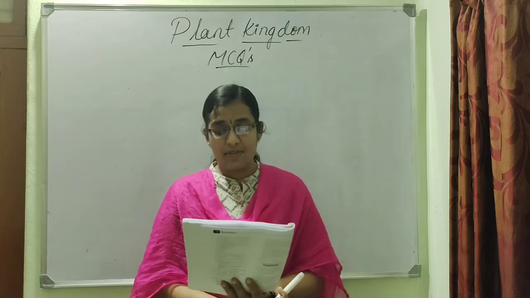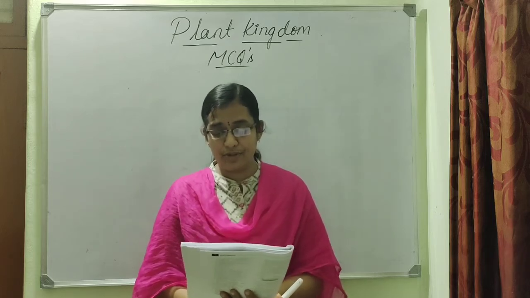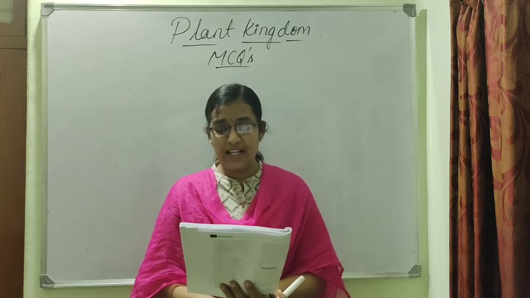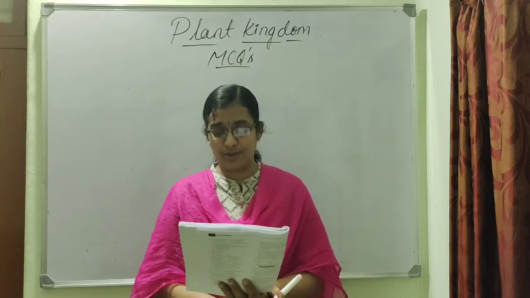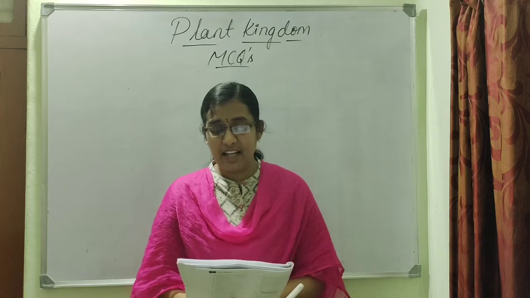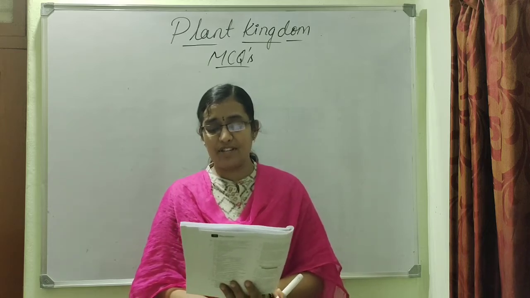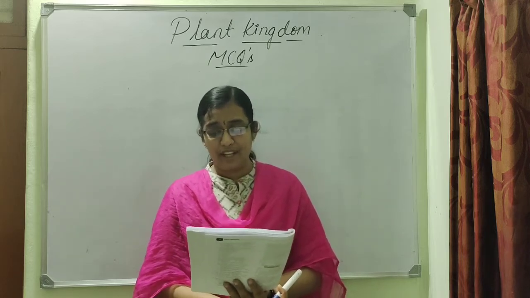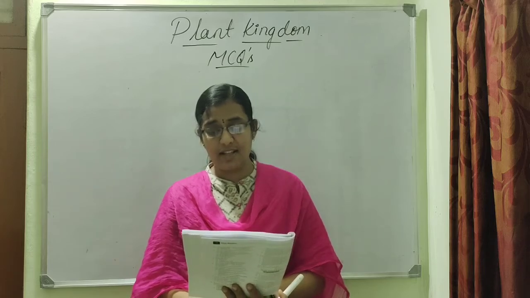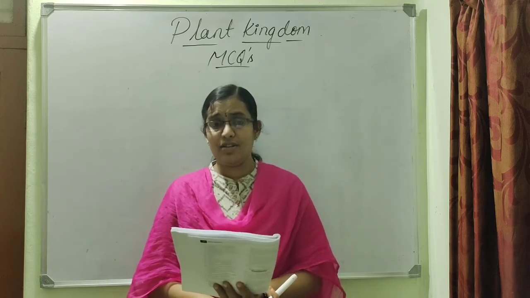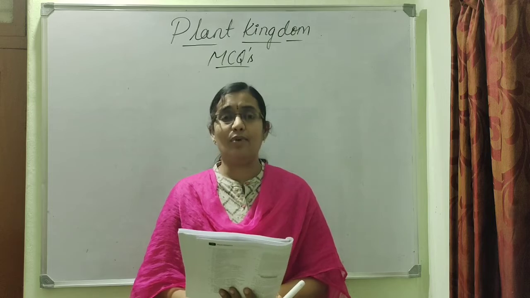Next, if 5 chromosomes are present in the leaf of Funaria, the number of chromosomes in the protonema will be, options: 1, 5 chromosomes; 2, 15 chromosomes; 3, no chromosomes; 4, 10 chromosomes. They are saying that if 5 chromosomes are present in the leaf of Funaria. Funaria comes under Bryophyta. So Funaria is actually a moss.